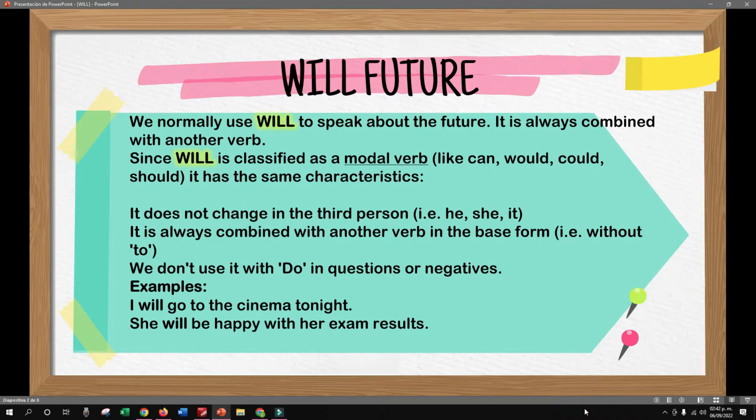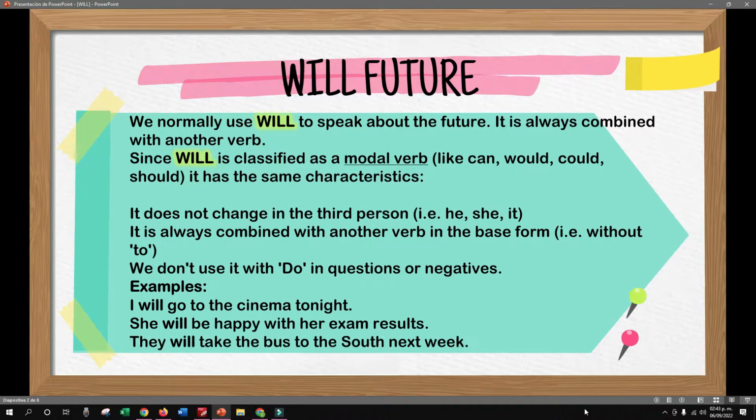For example, she will be happy with her exam results. She, that is the subject, then you have will, the verb in the base form, in this case, be, then the complement. So she will be happy with her exam results. Be careful with this structure. Remember that this is third person singular, but you don't need to make any change in that sentence or in the verb.